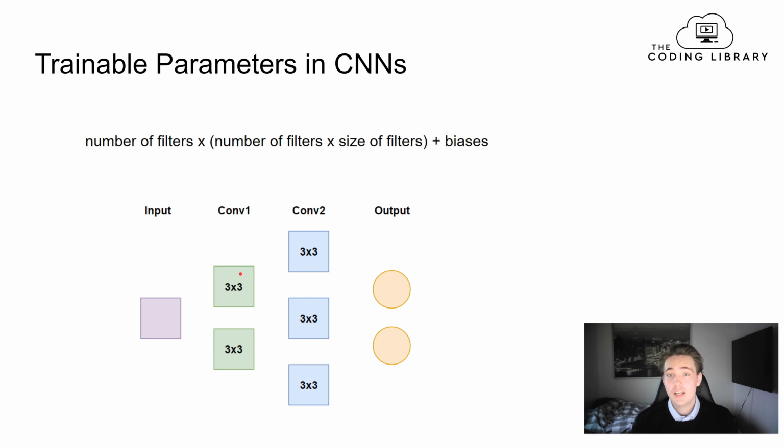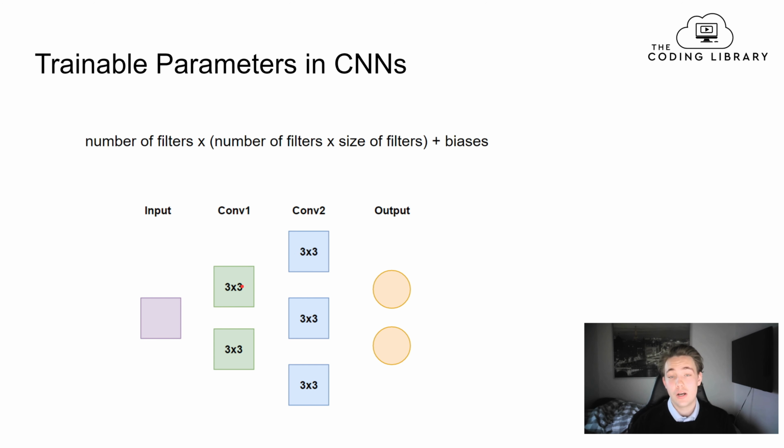of trainable parameters. And as you will see in the upcoming videos, you can see that we get a lot more trainable parameters in convolutional neural networks compared to artificial neural networks. So these are definitely more complex and can solve more complex tasks and applications. So we have this number of filters for each of the layers, and then we multiply that by the number of filters times the size of the filters. So the size of filters is 3 by 3 in this case, and the number of filters is 2 for this layer.